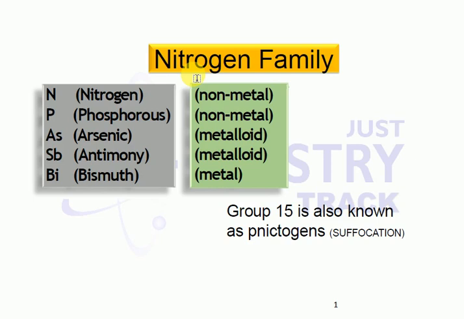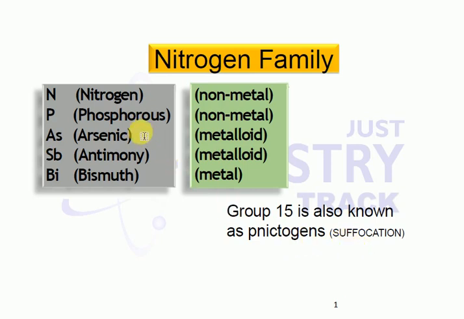The nitrogen family generally comes under the 15th group elements. It is also called the pnictogens. Pnictogens means suffocating producers. What does suffocating mean? Generally, the oxides of nitrogen, phosphorus, and arsenic have the tendency to produce suffocation. We cannot respire properly. That's why they are called the pnictogens.